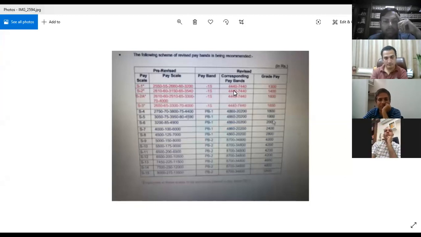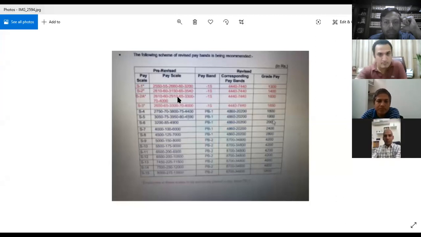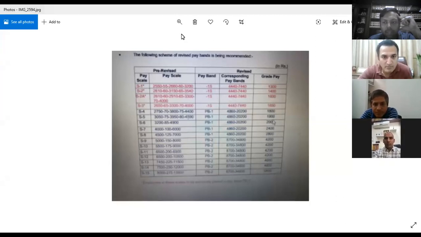Now, to understand the pay scales, firstly, we have to understand what is functional pay scale. So, if you are able to see the second table where pay scale is written, you will be able to see 25, 60, 50, 500, 26, 60, 80, and 3000. It is a little blurred, Nilesh.